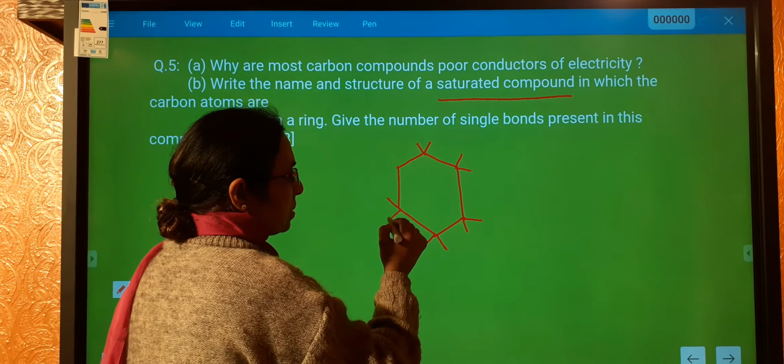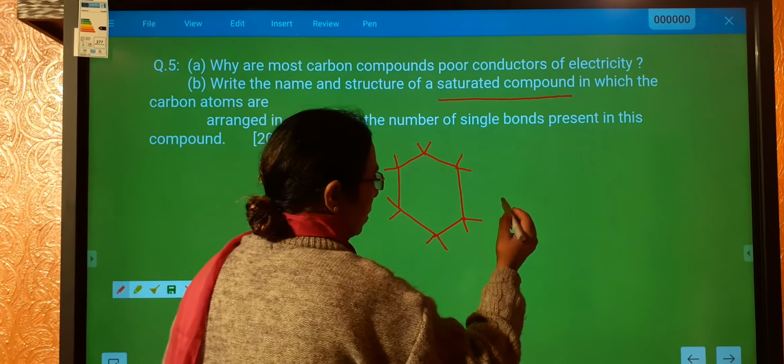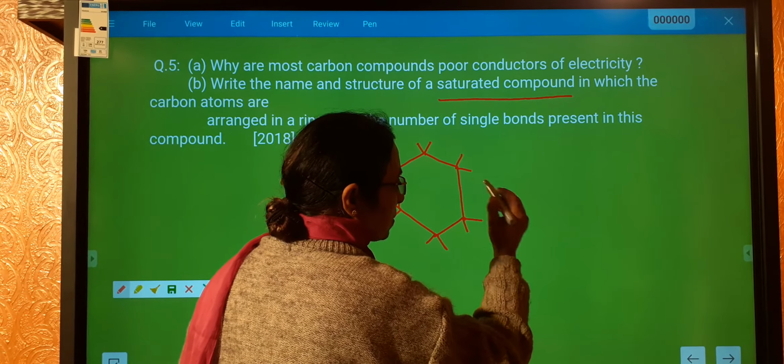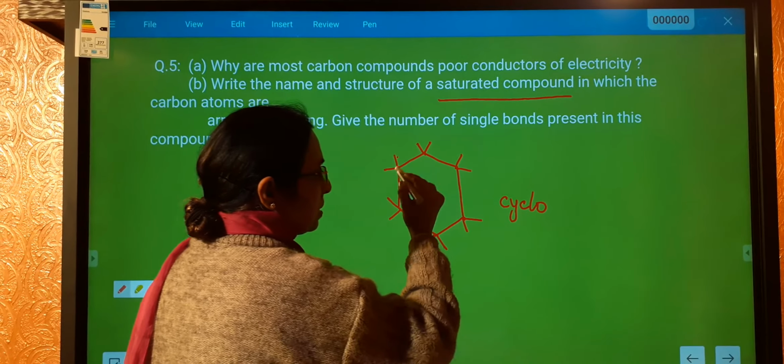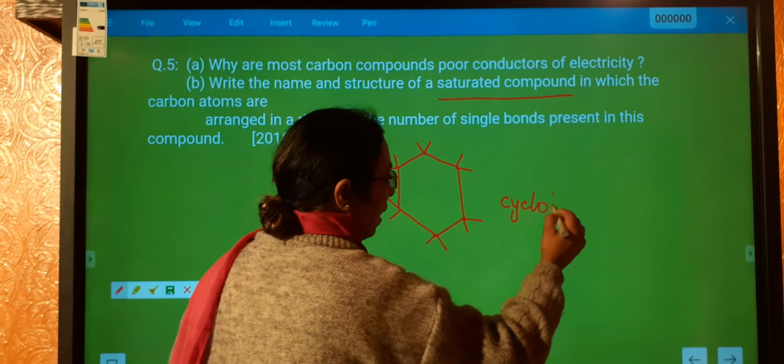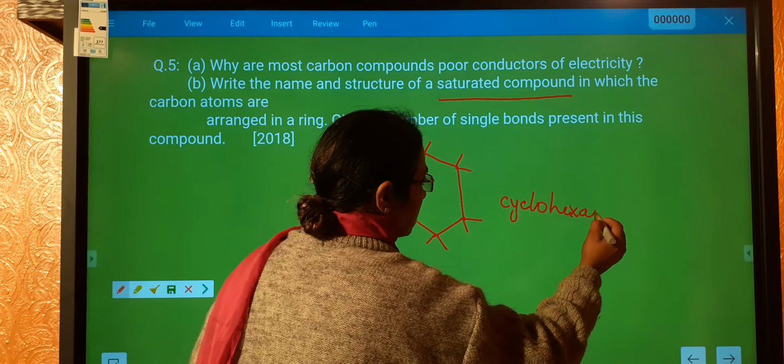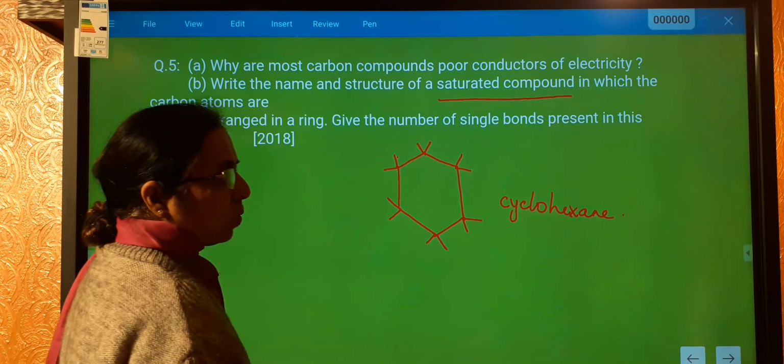Since it is in the form of a cycle, we will call it cyclo, and this is 6, so we have cyclohexane.